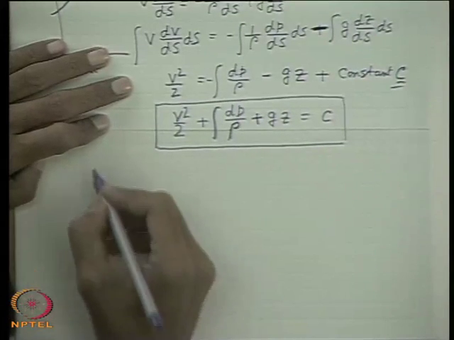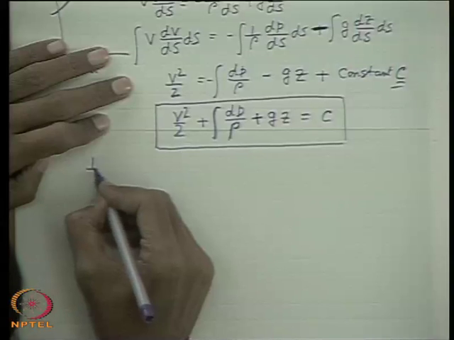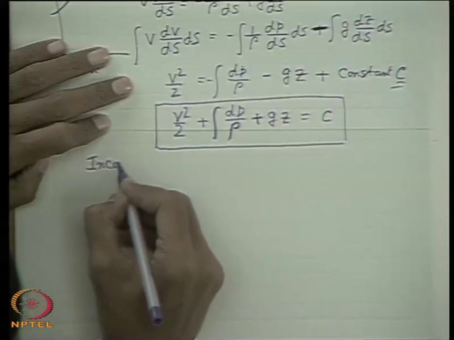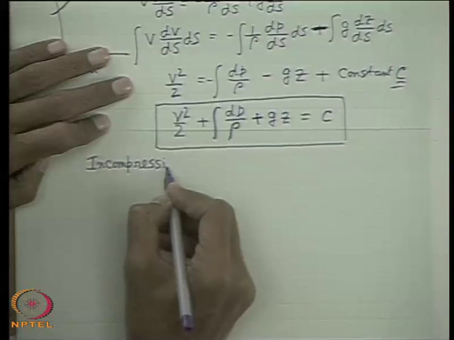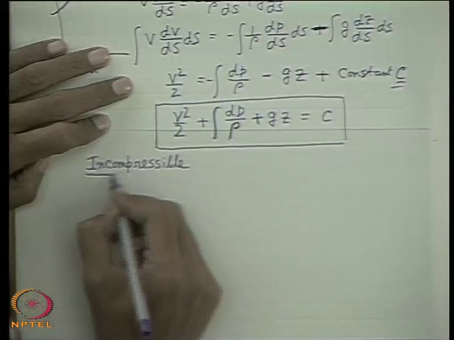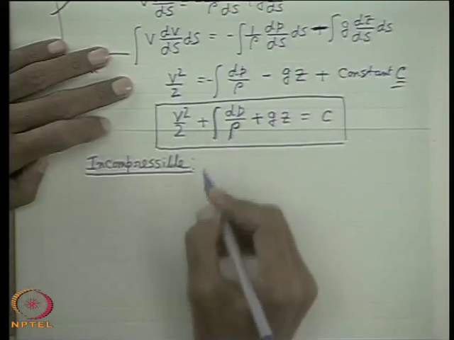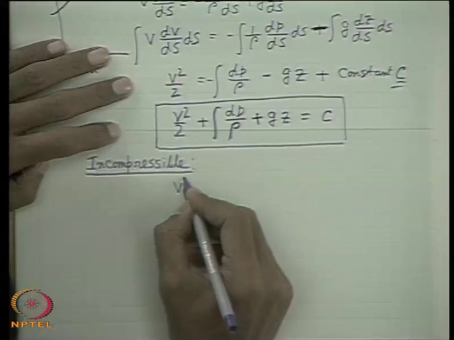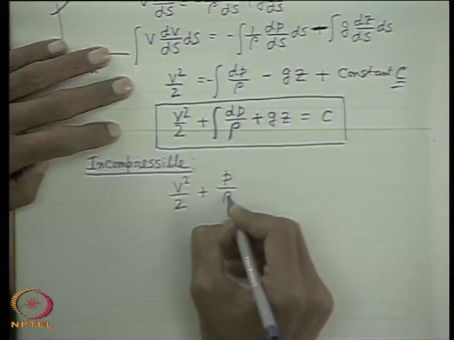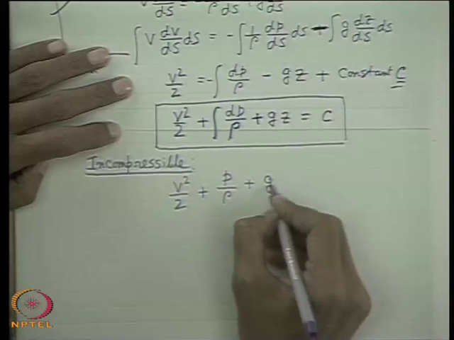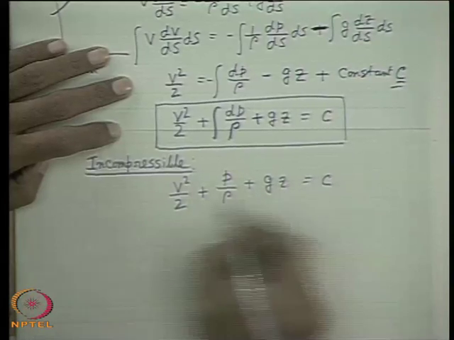If we take the fluid to be incompressible, so far we did not take any condition for incompressibility. Now if we take the fluid to be incompressible, rho will come out. So V square by 2 plus P by rho plus gz is equal to constant.